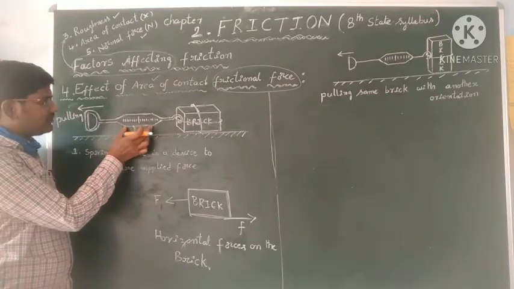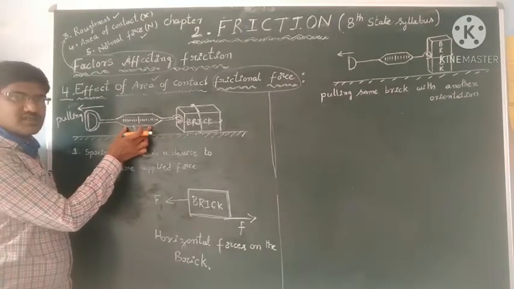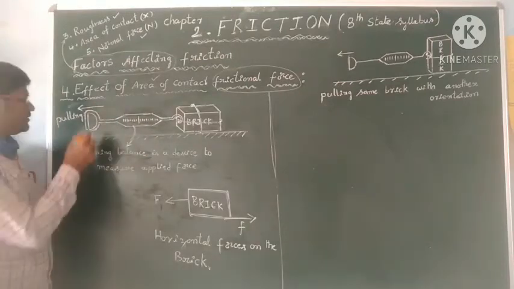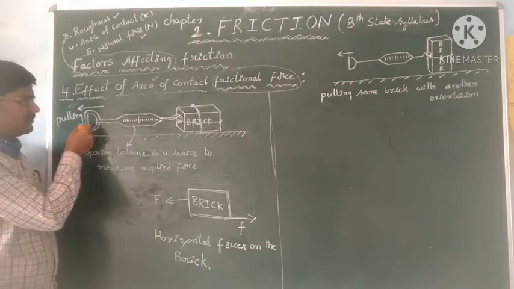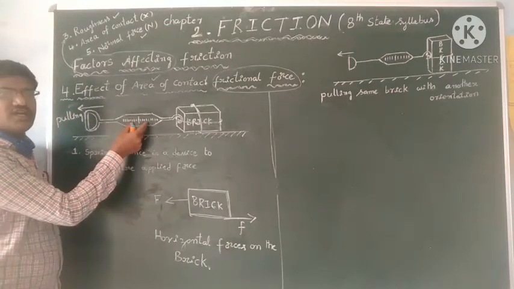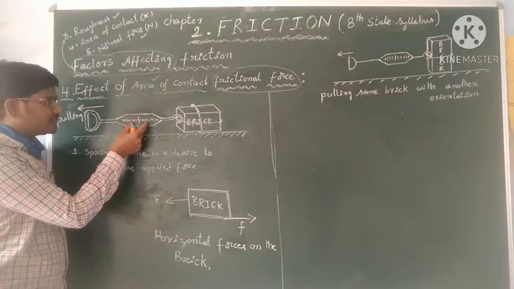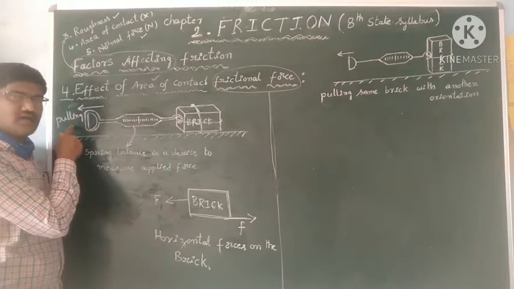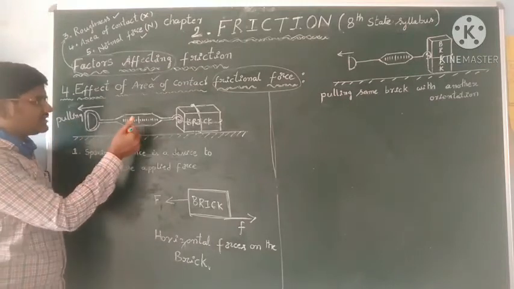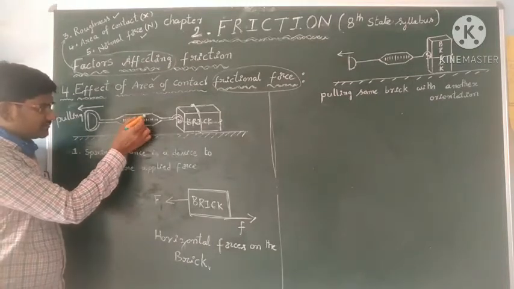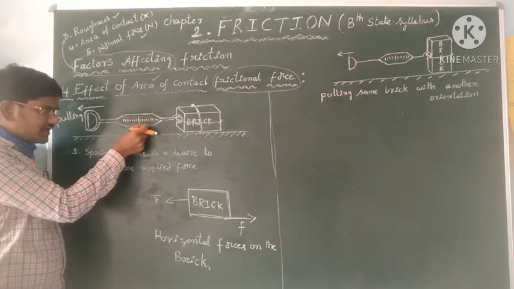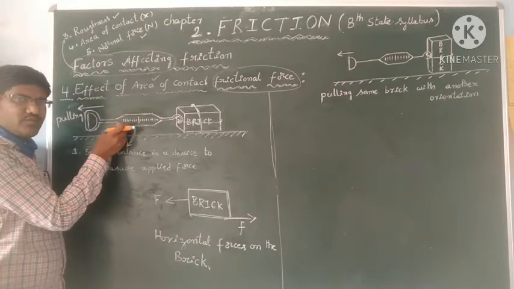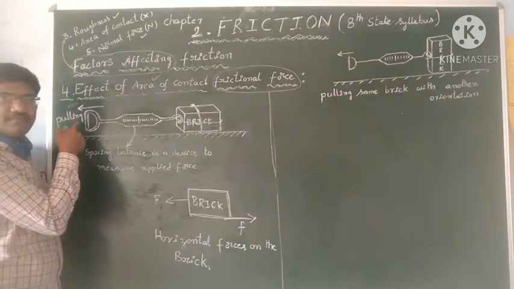the stretch in the spring balance is directly proportional to the applied force, because when we are pulling this spring balance there will be an elongation in the spring, so the stretch produced is directly proportional to the applied force. In the spring balance one spring will be there, and that spring gets elongated, gets stretched, when you apply the force at this end.